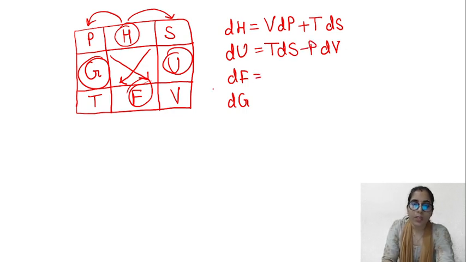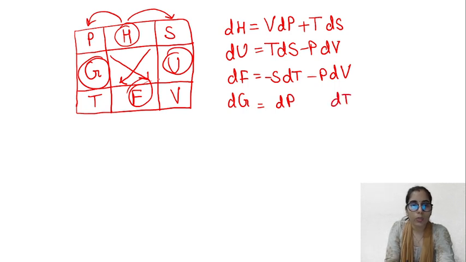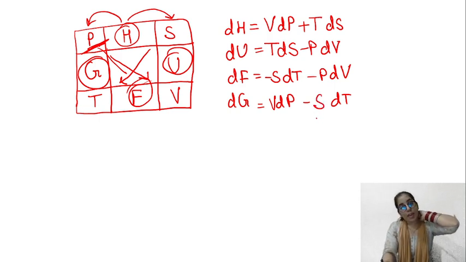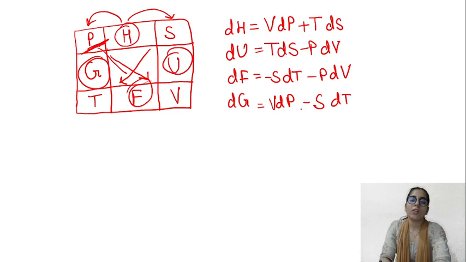Clear? Next thing, it's going to be dT and dV for F. You can see in the same way I'm going to write, lower to higher point, negative sign. Okay, lower to higher point, negative sign. Now next thing, dP and dT. Once again, higher to lower point for dP, it's going to be V positive, because P is here, higher point to lower, so positive I have taken. Lower to higher, it will be negative, so minus SdT. Okay, now you can see how easily I have written all these expressions in the formula here, so you can easily do that.